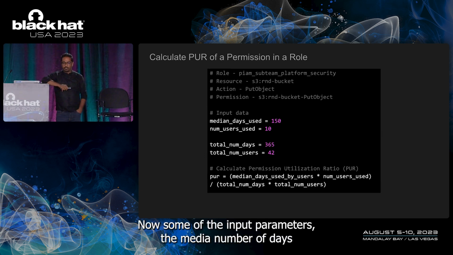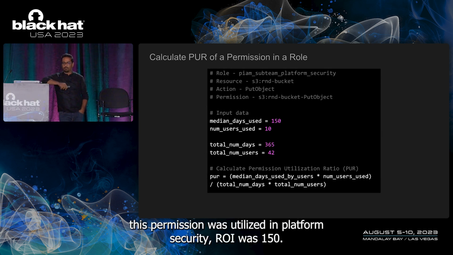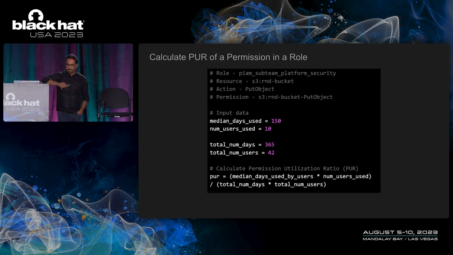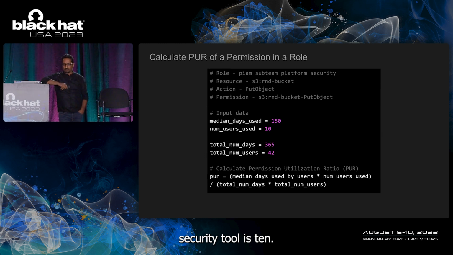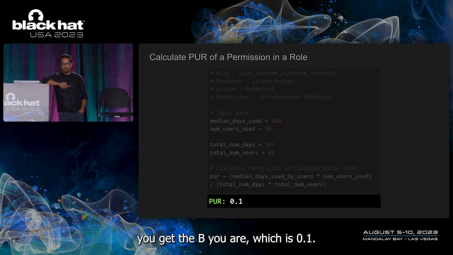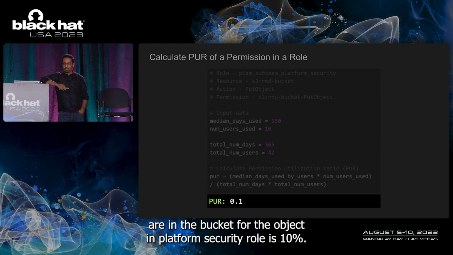Now some of the input parameters: the median number of days this permission was utilized in the platform security role was 150. The number of users who use this permission in the platform security role is 10. Total number of days is actually 365, and the total number of users is 42 in this role. So when you input all these parameters, you get the PUR, which is 0.1. What this means is the utilization rate of this permission S3 R&D bucket put object in the platform security role is 10%.